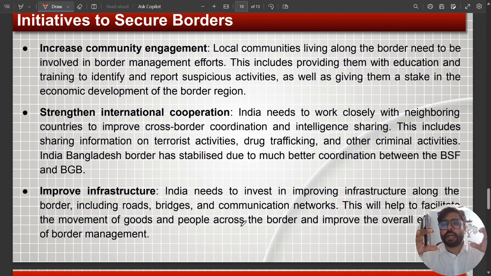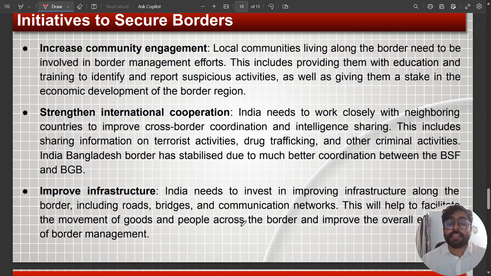Like we have allowed the local communities to be our eyesight, and it helps us not just in intelligence gathering, but we are training them and recruiting them into the forces, which has created not only jobs for them, but again an alternative source of livelihood. Then other basic amenities are also provided to them, so that they can also get along in the mainstream, like education, food, water, sanitation, hospitals, etc.